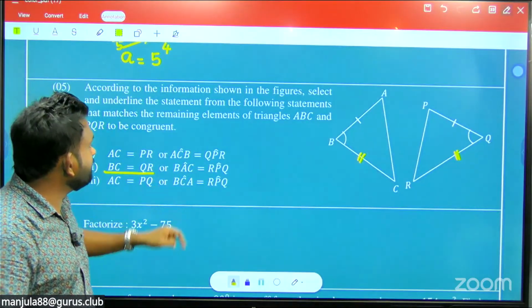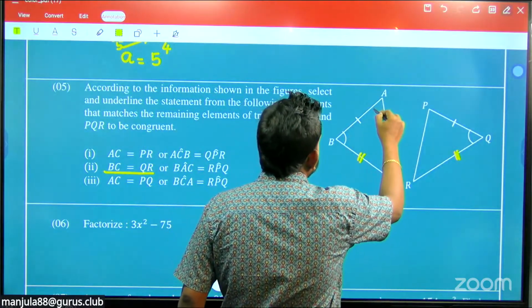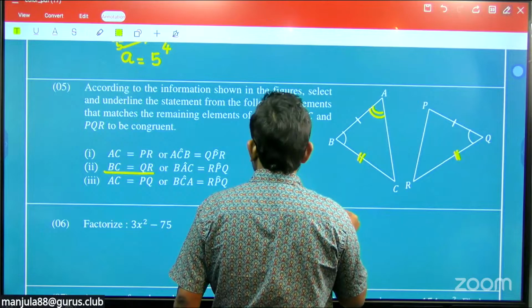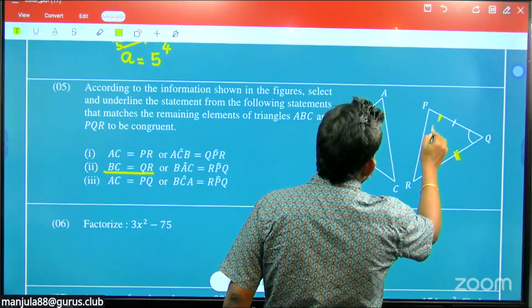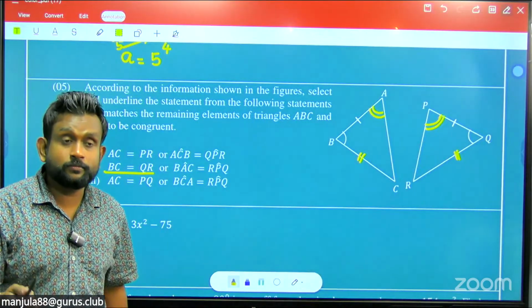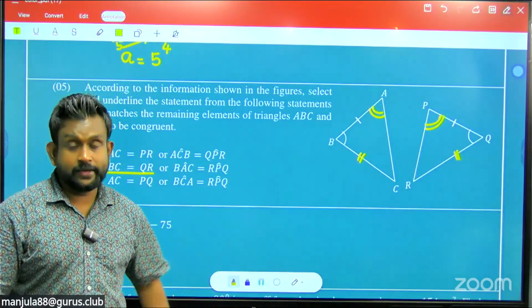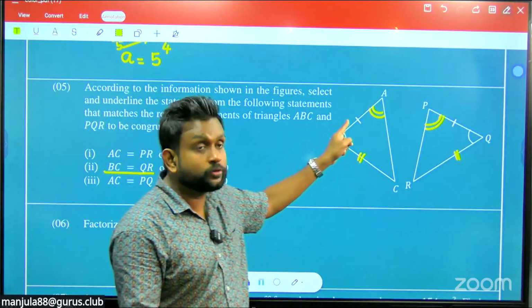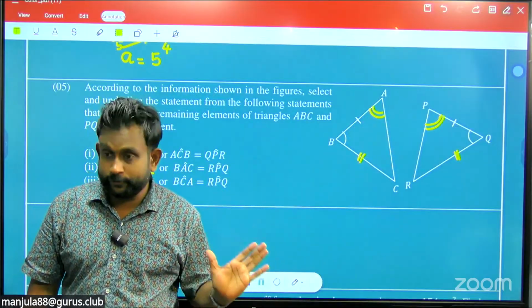Then BAC equals RPQ. So that is also fine. Under that case, that is under the angle-angle-side case, and the side is also corresponding. They are under AAS. You have to check.